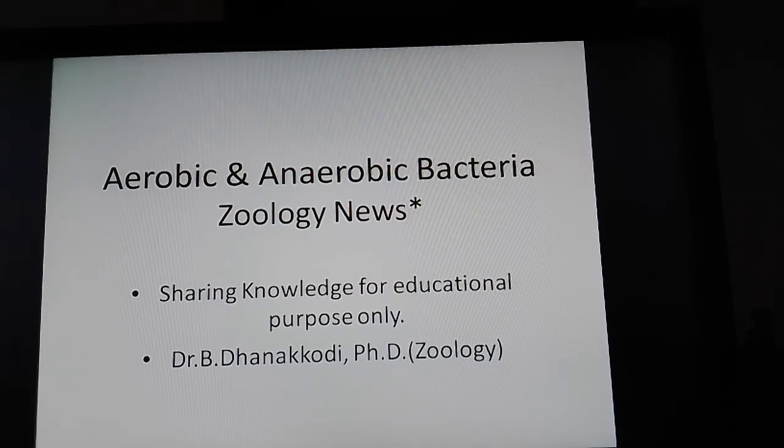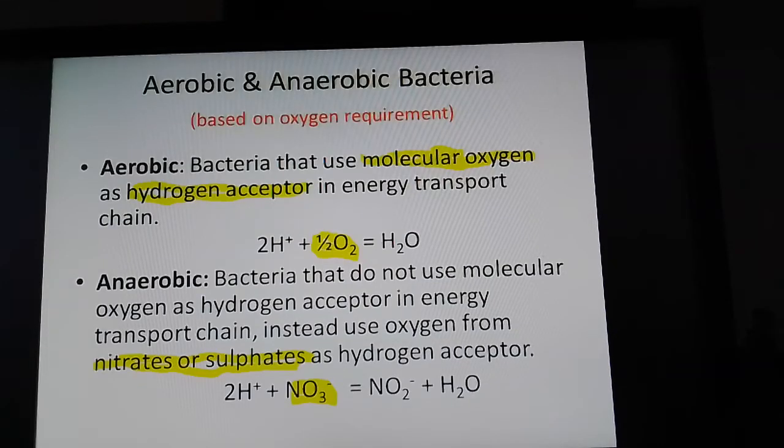Division of bacteria into aerobic and anaerobic based on their requirement for oxygen in an electron transport system is explained here. Bacteria synthesize energy through the electron transport system with the redox enzyme components present in the cell membrane region.